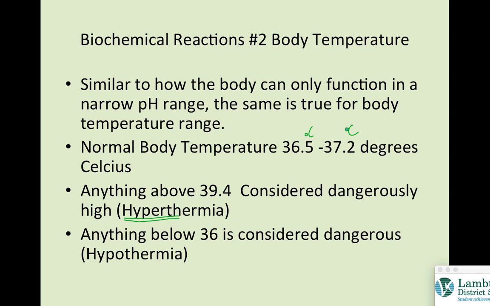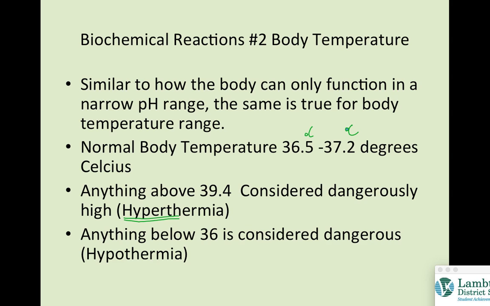The next reaction we want to talk about are called redox reactions, and they're what we use to control temperature. Similar to how the body can only function within a narrow pH range, it can't be too acidic or too basic, the same is true for body temperature. Our normal body temperature is between 36.5 and 37.2 degrees Celsius. Anything above 39 is considered very dangerous. You're going to get heat stroke, also called hyperthermia. And anything below 36 degrees is going to be hypothermia.